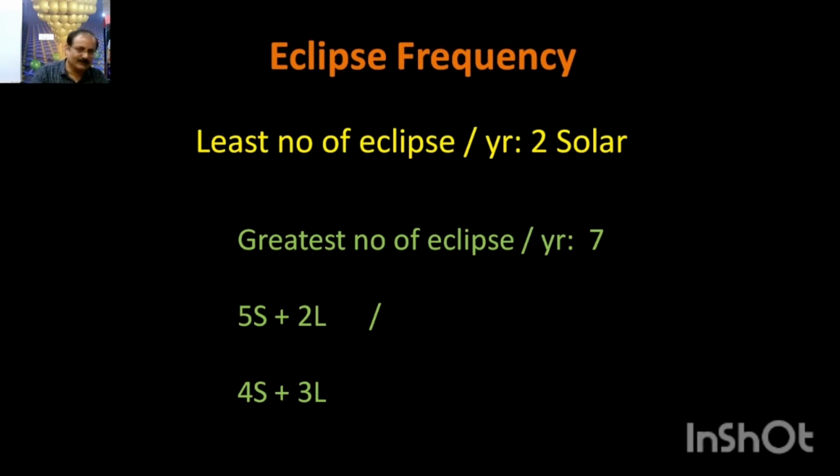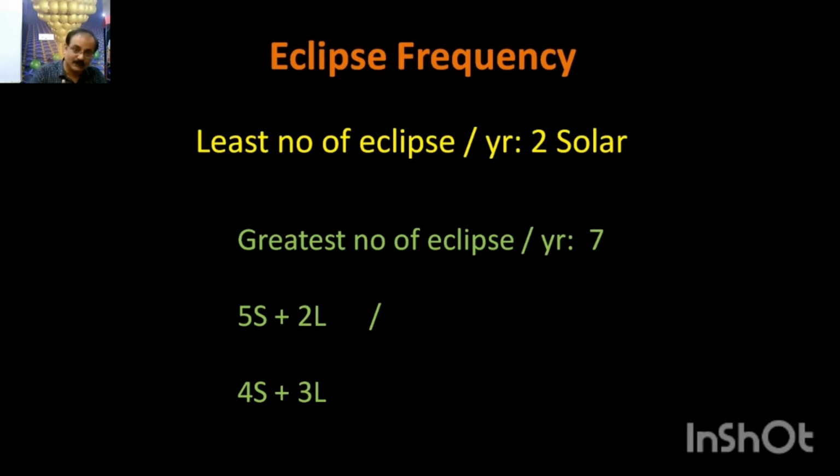Today we have computers, so you can predict for the next 50 years, 100 years, 1000 years, if the system remains in this particular way, with no collision and nothing major happening that is not predictable. Nothing has happened like that up till now. We can go on predicting eclipses. There is no problem. Based on all these calculations, people have predicted that the minimum number of eclipses possible in a year is 2, and the maximum is 7.